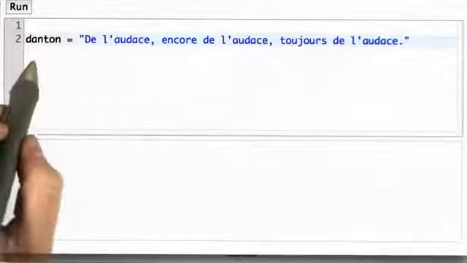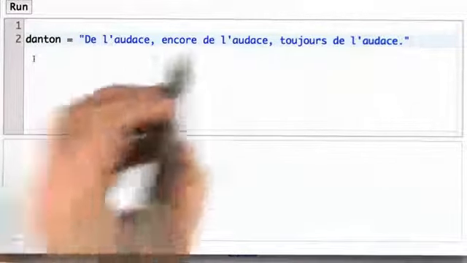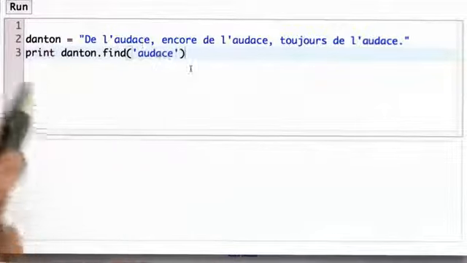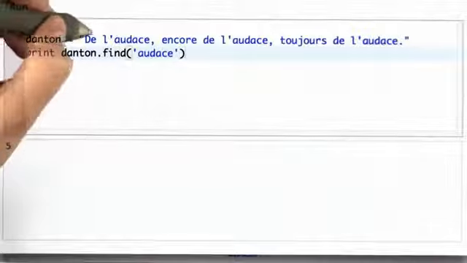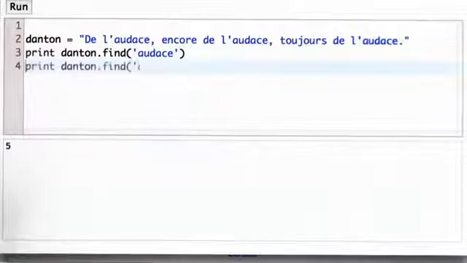So here's an example. We'll use this quote attributed to Georges Danton during the French Revolution. Translated loosely, it means audacity, more audacity, always audacity. I should mention that Danton was actually executed, so whether you want to follow this advice or not depends on how you think things worked out for him. But if we do a find with Danton, passing in audace with no extra parameter, we'll get position 5, which is the position where audace starts. The first occurrence of audace is found.